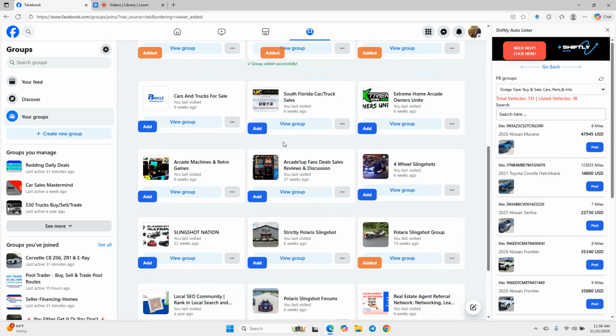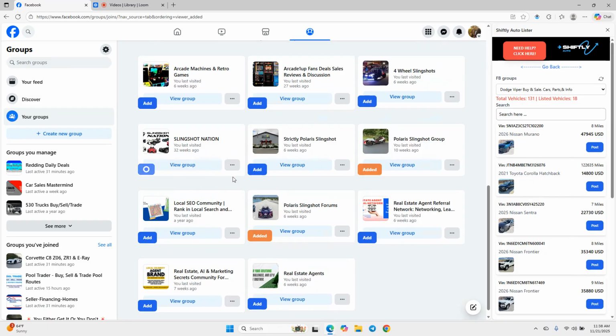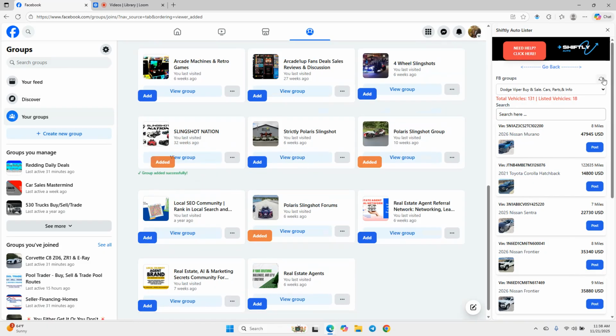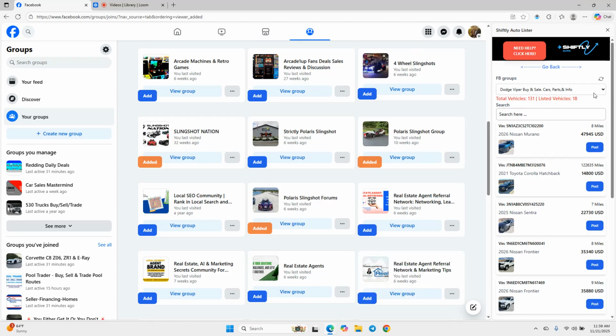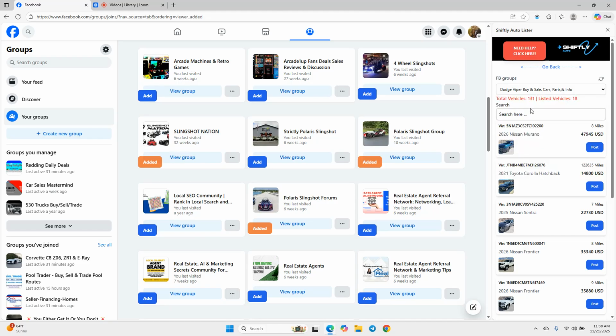You just go through and you add the groups that you want to the tool. Very, very simple. And what will happen is, I'm going to refresh this here, you will see that it added all the groups now to this list. Very, very simple, very easy. Now here, I'm going to show you exactly how you go about posting to Facebook with these groups.